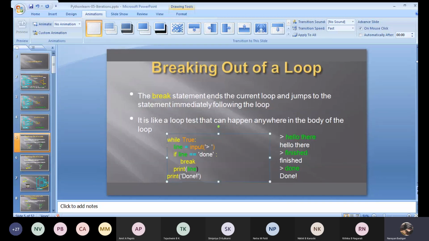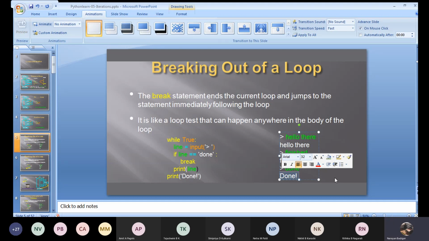Now what is the statement following the while loop, or which is the statement after the while loop? Print done. Correct? So that done will be printed here. Clear? Any doubts in this program?